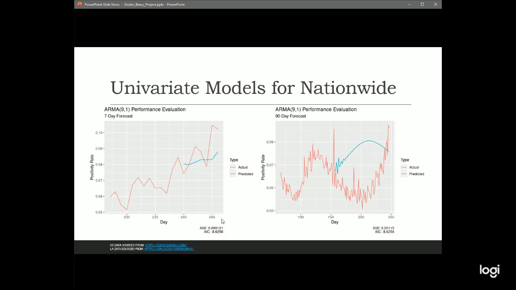This is a really small ASE, but again, this is the textbook example of extrapolating. When we're trying to forecast 90 days out, this model is maybe not the right one. It's forecasting this trend to go up when in fact it's going down. This is almost worst case scenario here. The ASE here is 0.01, which is higher by an order of 10 compared to the 7-day forecast.